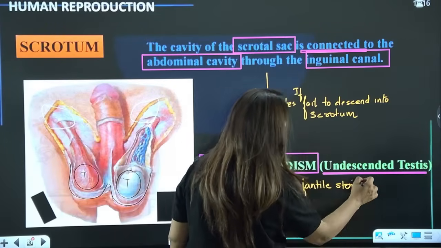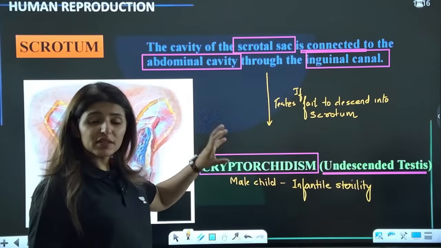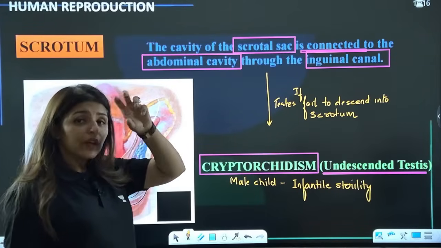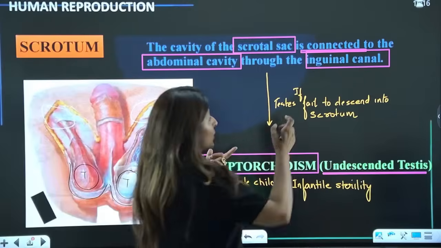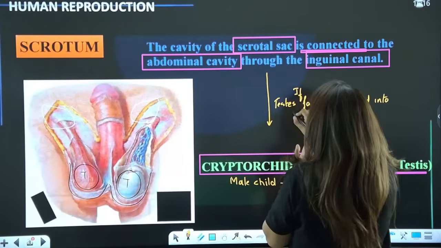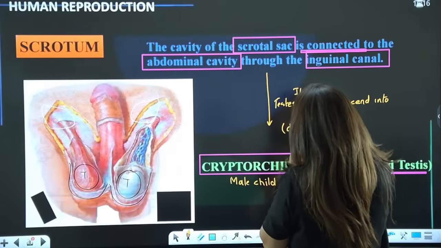But these days, this is not a big issue. Why? Because even if cryptorchidism is detected, it can be corrected. The testes may fail to descend because the inguinal canal might be blocked, for example due to inguinal hernia.